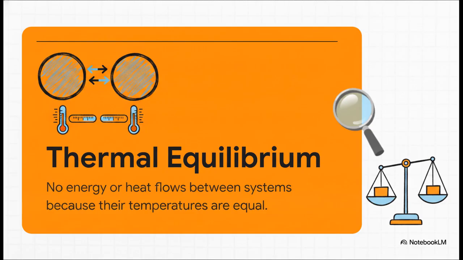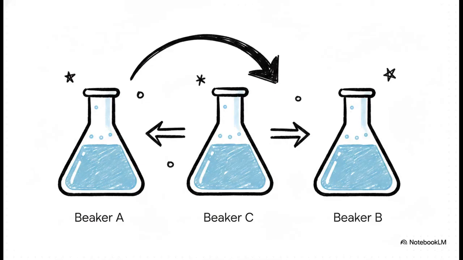Simply put, this is just when two things are the exact same temperature. Because they're the same temperature, there's absolutely no heat flowing between them. No energy flow means they are perfectly balanced. So the zeroth law gives us this beautifully clean logic. If two systems, let's just call them System 1 and System 2, are in thermal equilibrium with a third system, System 3, then they absolutely must be in equilibrium with each other.